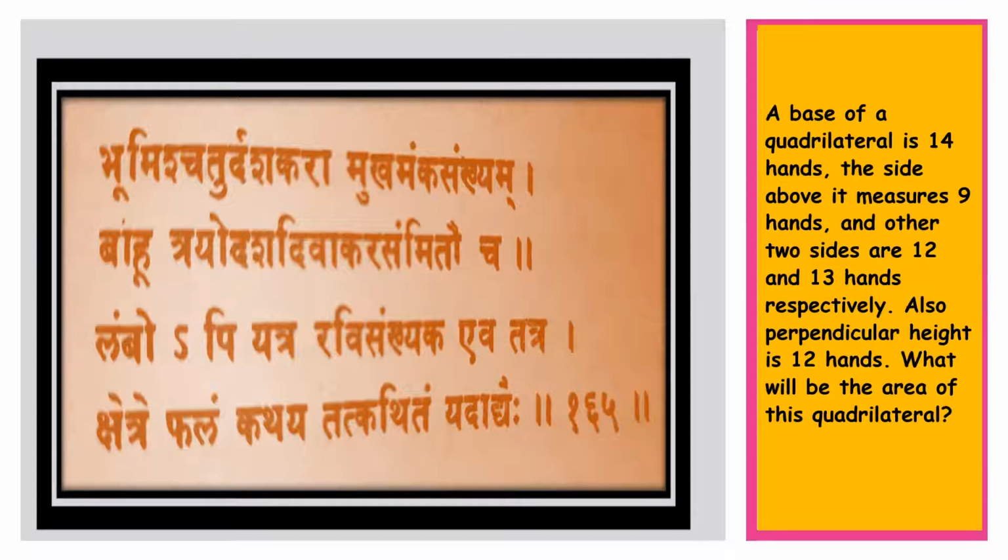Kara is a unit, which is hand. Kara means hand. So the base of the quadrilateral is 14 hands. Mukham means opposite, the opposite side, Bahu Trayodasha Divakara Sammito. Now Trayodasha is 13.